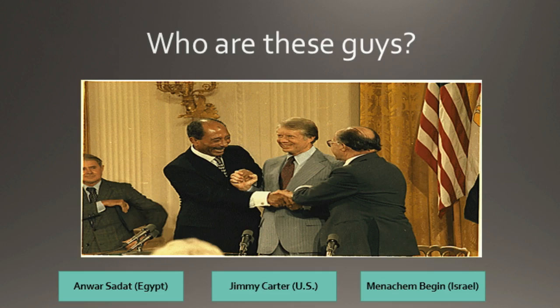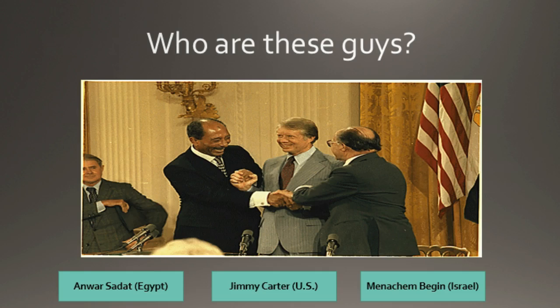So speaking of presidents, the next president is going to be Jimmy Carter. After Nixon, with all his scandals and everything, the people wanted someone who was pretty clean. So they elected Jimmy Carter. Jimmy Carter, the only president from Georgia. He's actually from Plains, Georgia, a small place in South Georgia. And Jimmy Carter is trying to go around the world and create peace.